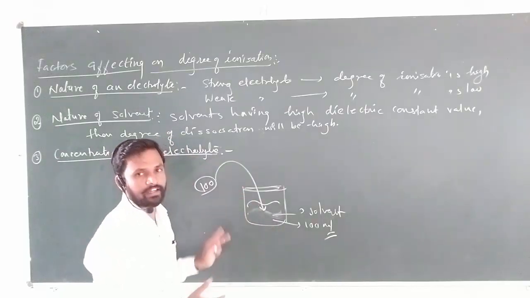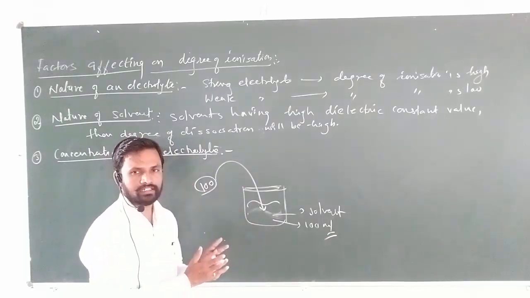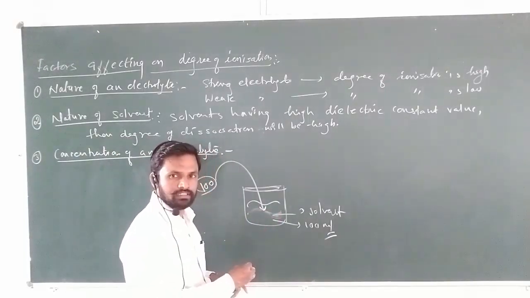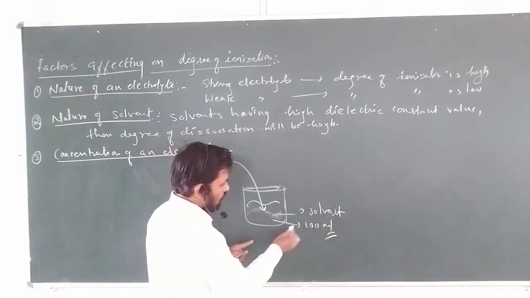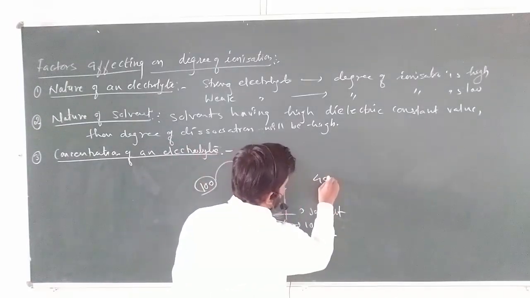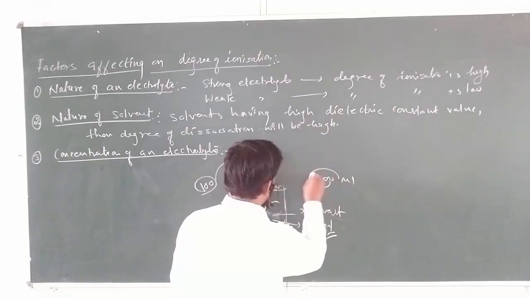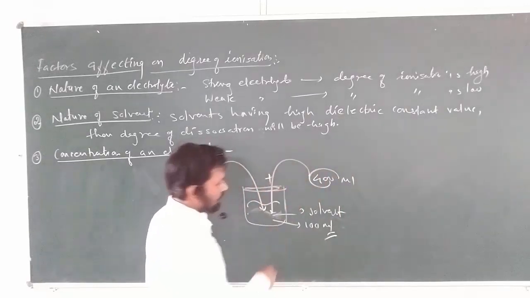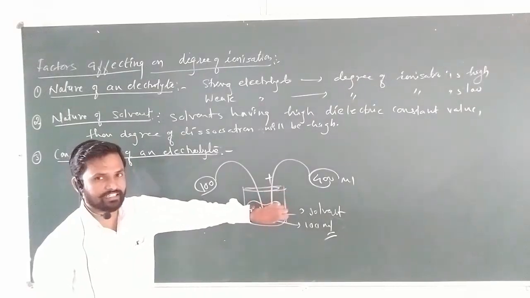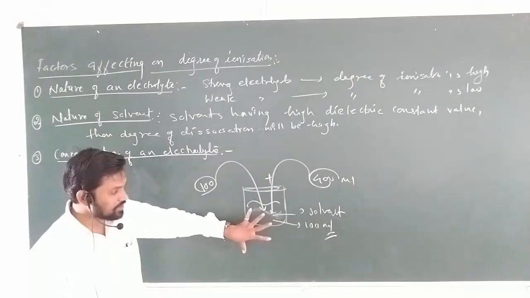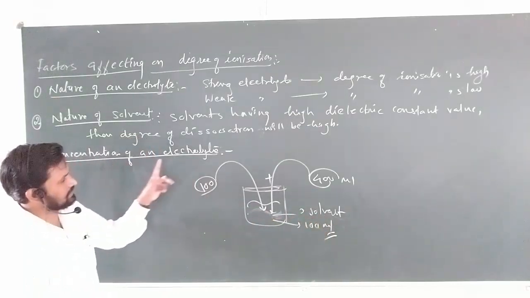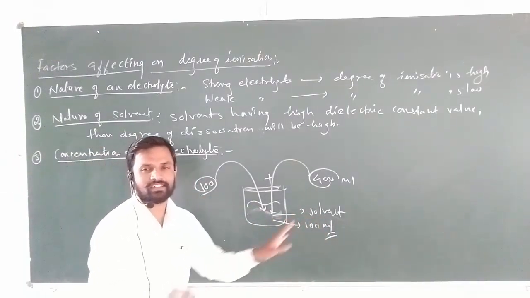Means here the concentration is very high. Dissociation is only to a certain extent. If to this 100 ml of solvent we add 400 ml more, आपण यामध्ये solvent addition करूया, now what will be the total volume of the solvent? It will become 500 ml. Now dilution increases, and the concentration of electrolyte decreases.